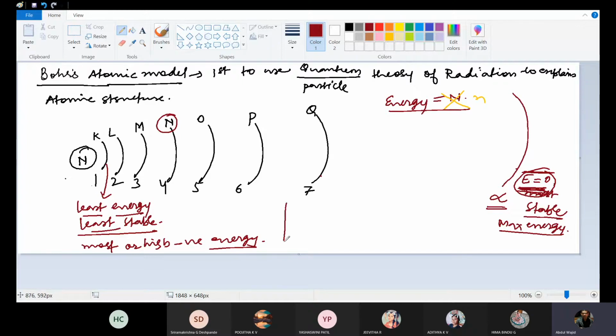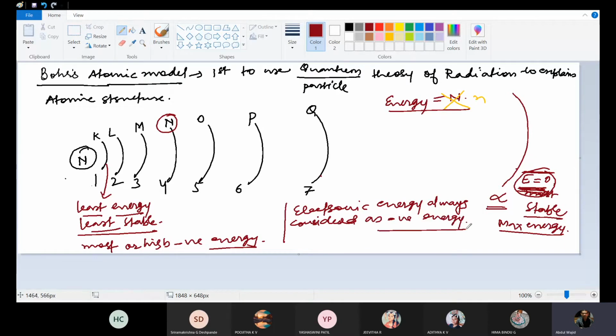That is why electronic energy is always considered as negative energy, because when the electron is at infinity, it has 0 energy, and as it comes closer to the nucleus, its energy starts decreasing. So energy lesser than 0 will always be negative. That is why electronic energy will always be considered as negative energy.